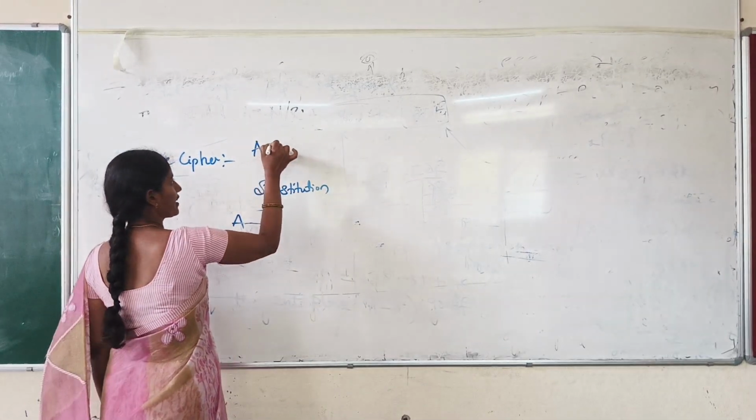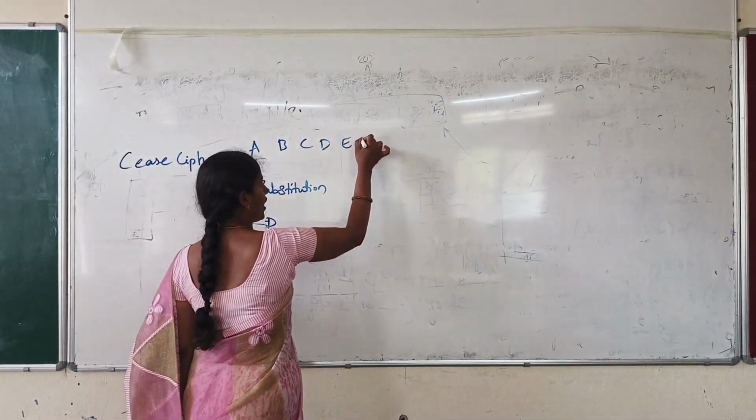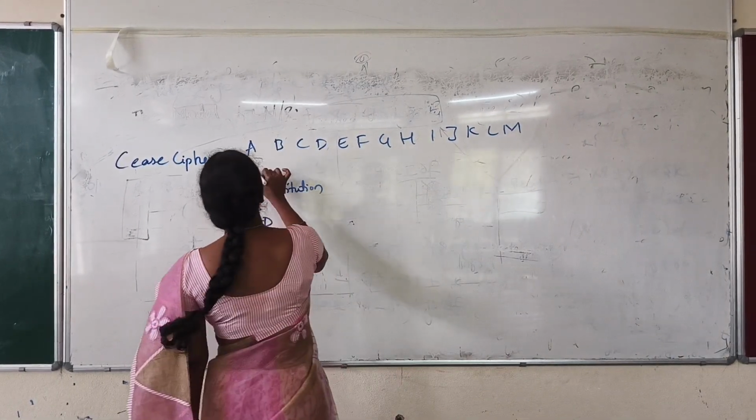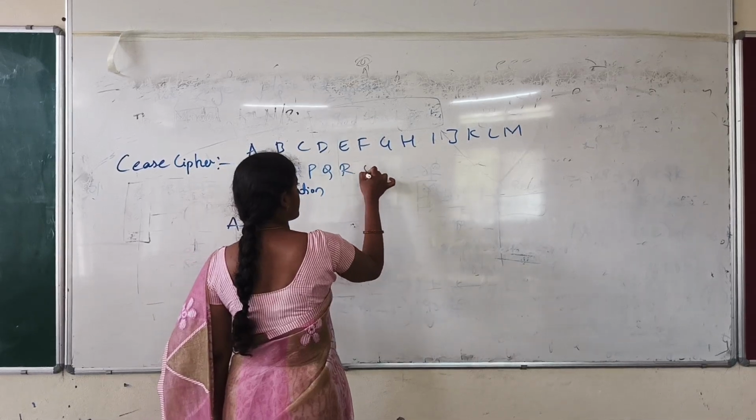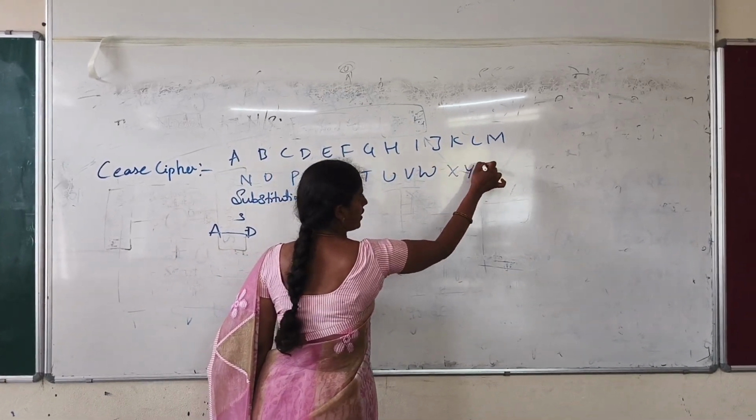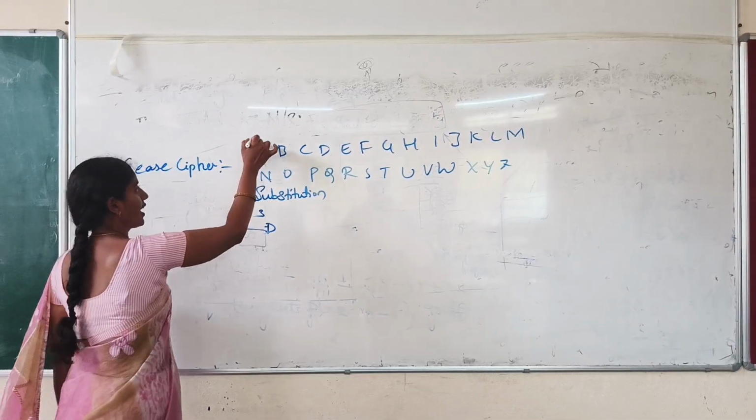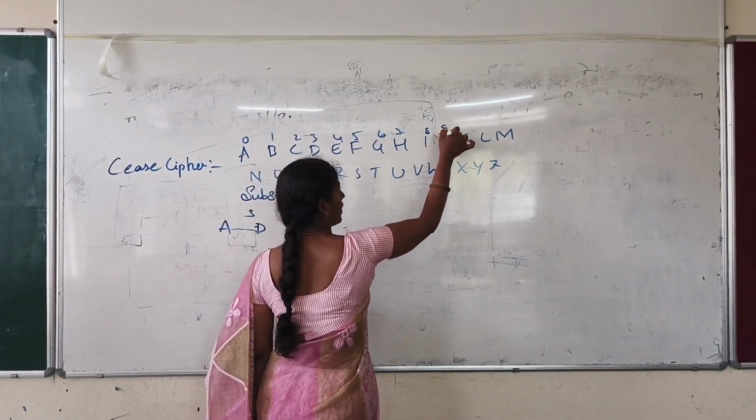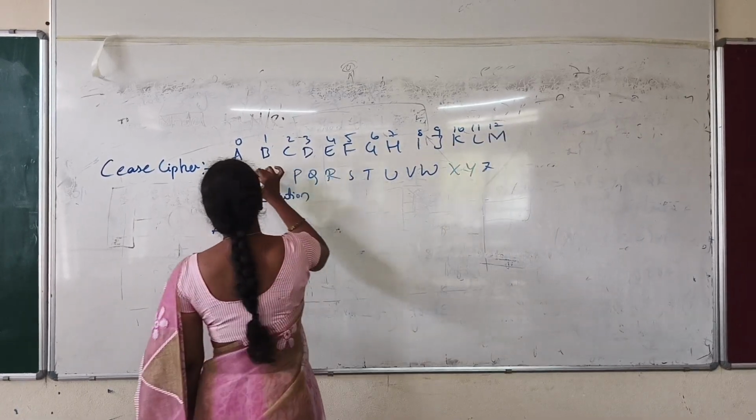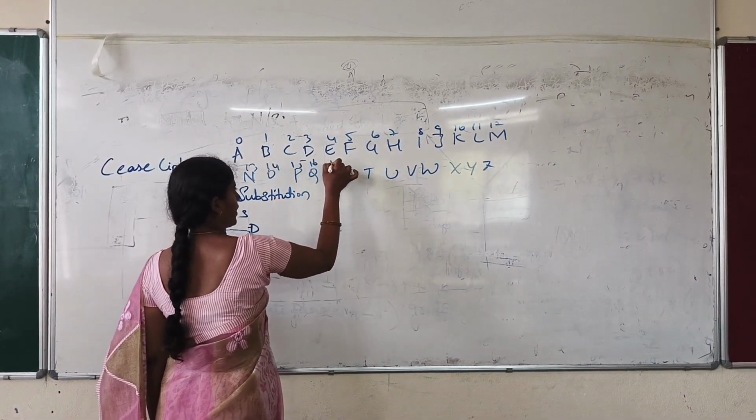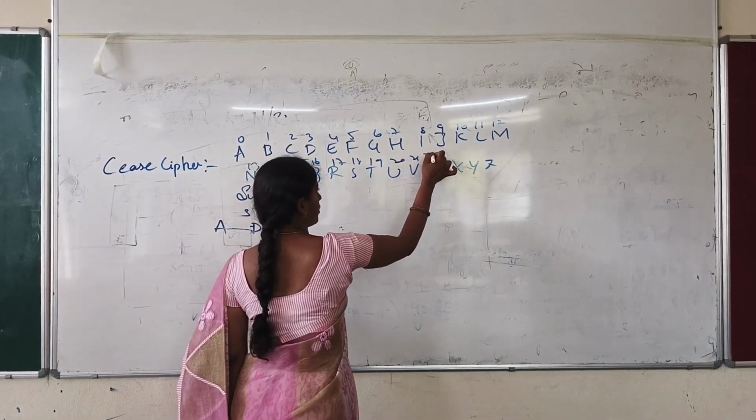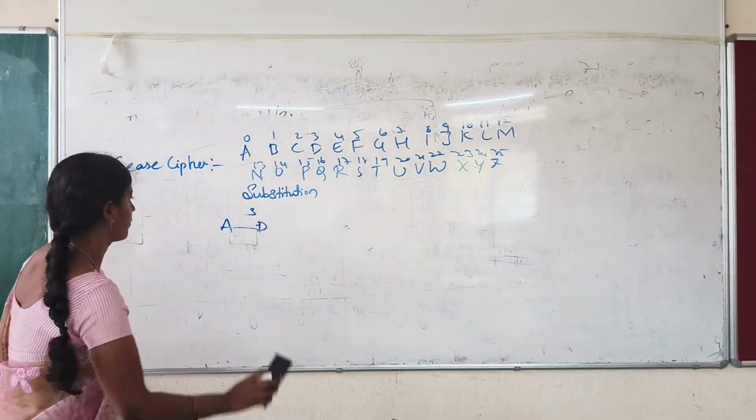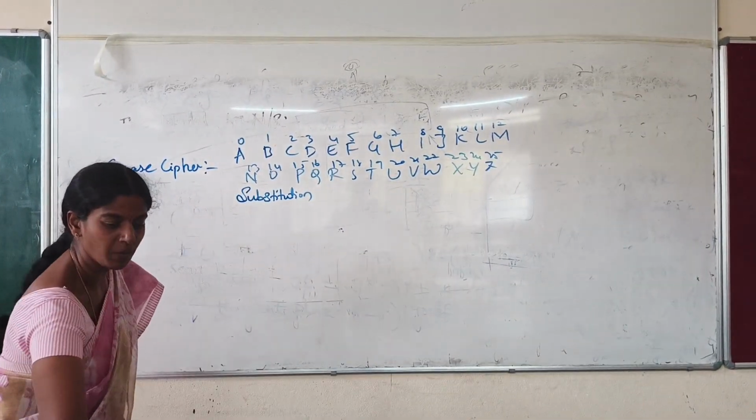First, let me take the alphabets A, B, C, D, E, F, G, H, I, J, K, L, M, N, O, P, Q, R, S, T, U, V, W, X, Y, Z. Now give the numbering for this. It starts from 0 and ends with 25: 0, 1, 2, 3, 4, 5, 6, 7, 8, 9, 10, 11, 12, 13, 14, 15, 16, 17, 18, 19, 20, 21, 22, 23, 24, 25. Now, using the Caesar cipher, we have to see what encryption and decryption are.